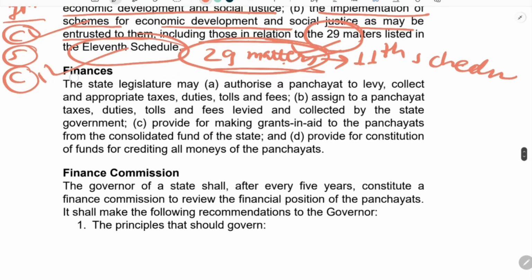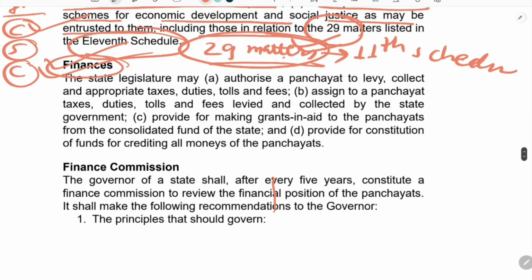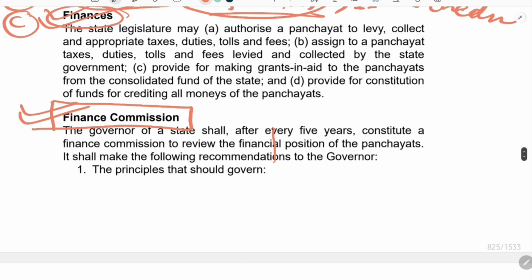So these are some further details of what the state legislature does for the finances of the panchayat, how they are financed, and for this there is a finance commission also under Panchayati Raj. The governor appoints the finance commission after every 5 years, as we have at the center and the state.